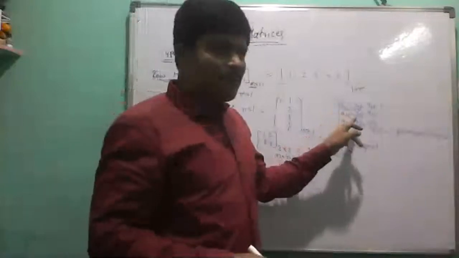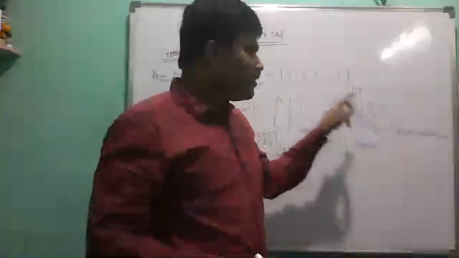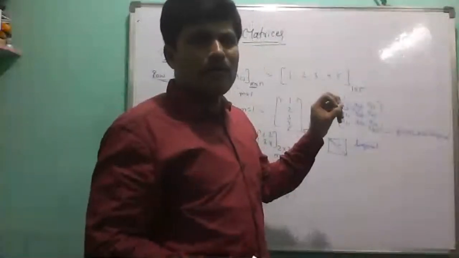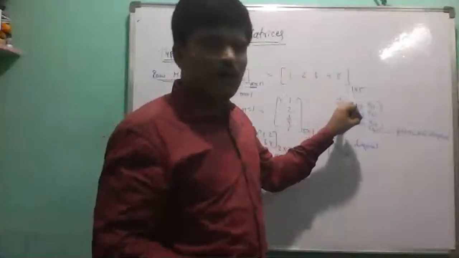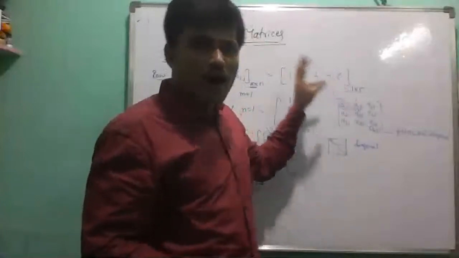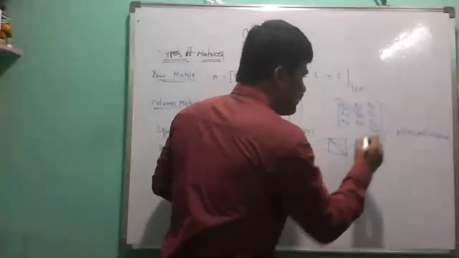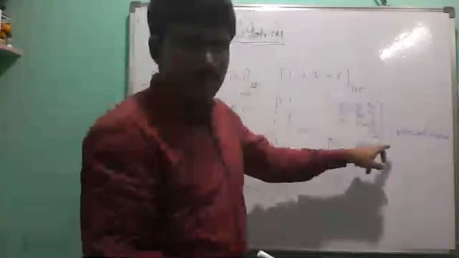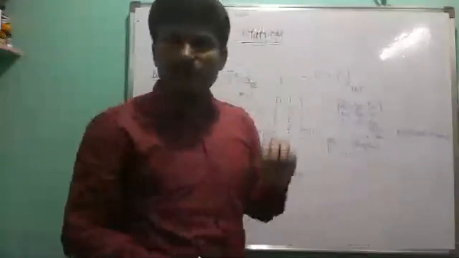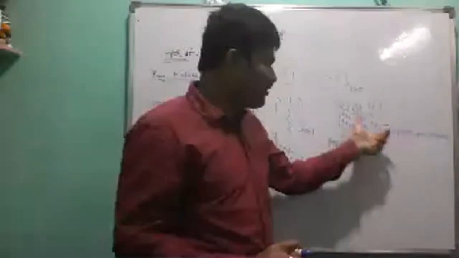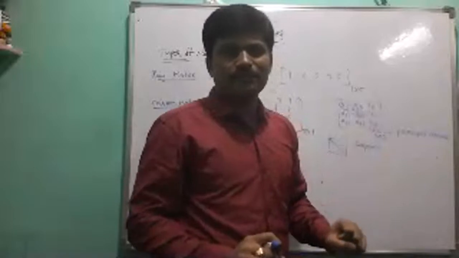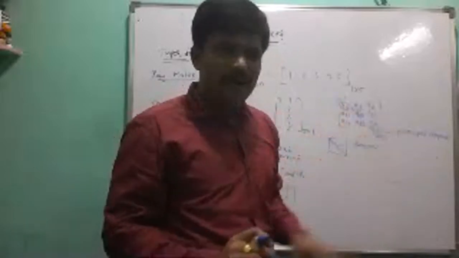So in a square matrix, the principal diagonal elements are the same row, same column elements: first row, first column; second row, second column; third row, third column. This is a 3 by 3 matrix, so the total number of elements equals 3. For a 4 by 4 matrix, the principal diagonal has 4 elements; for 5 by 5, it has 5 elements. The number of elements equals the order of the matrix. That is the principal diagonal.